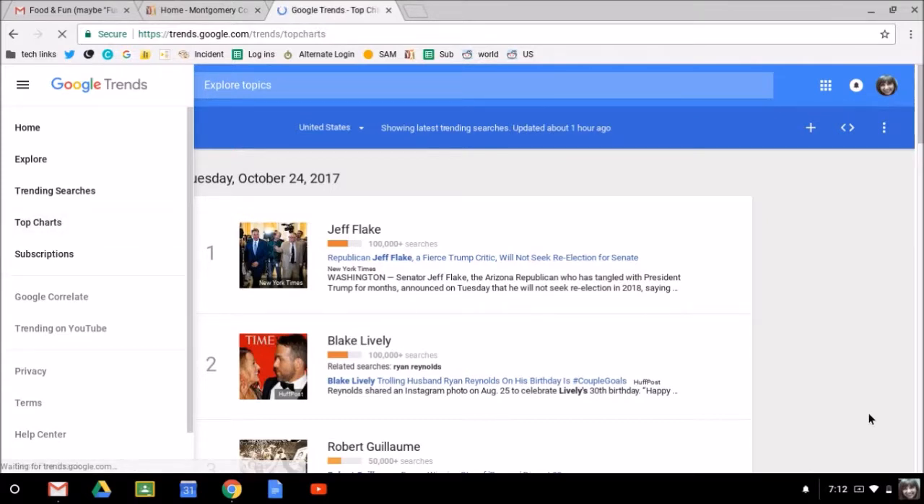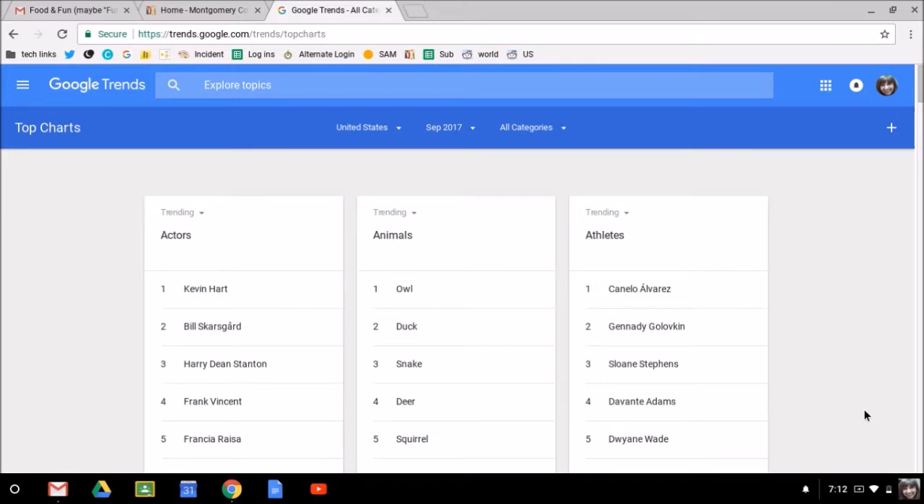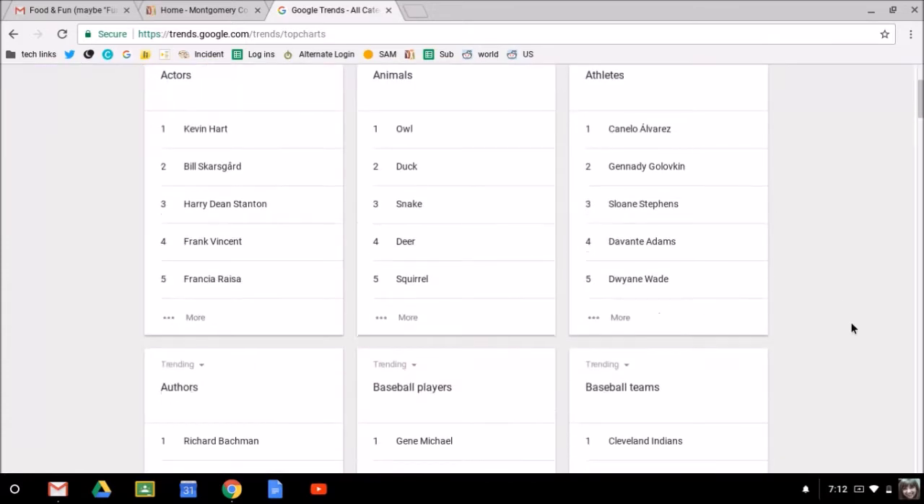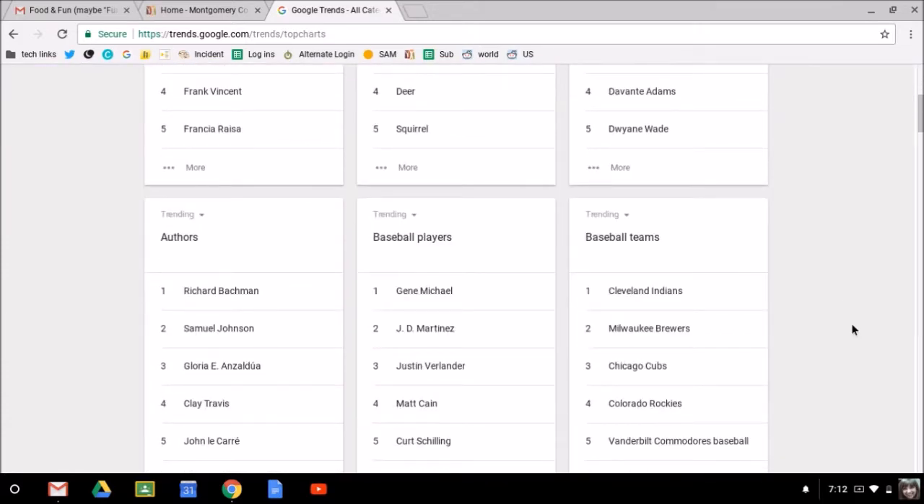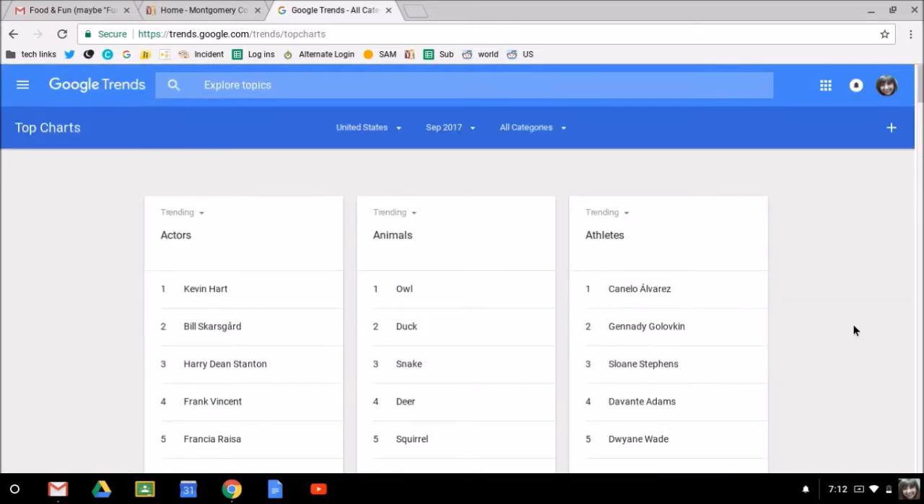So if I want to see what's trending in all these different categories, I can do that. Notice that the top trending animal right now, this is September 2017, is the owl. The owl is really big right now. I can look at actors, Kevin Hart's on top, athletes, and I'm not even sure who some of these folks are, so I know I'm really out of touch. And if I scroll down, I can search all kinds of things: authors, basketball teams, books, you name it.